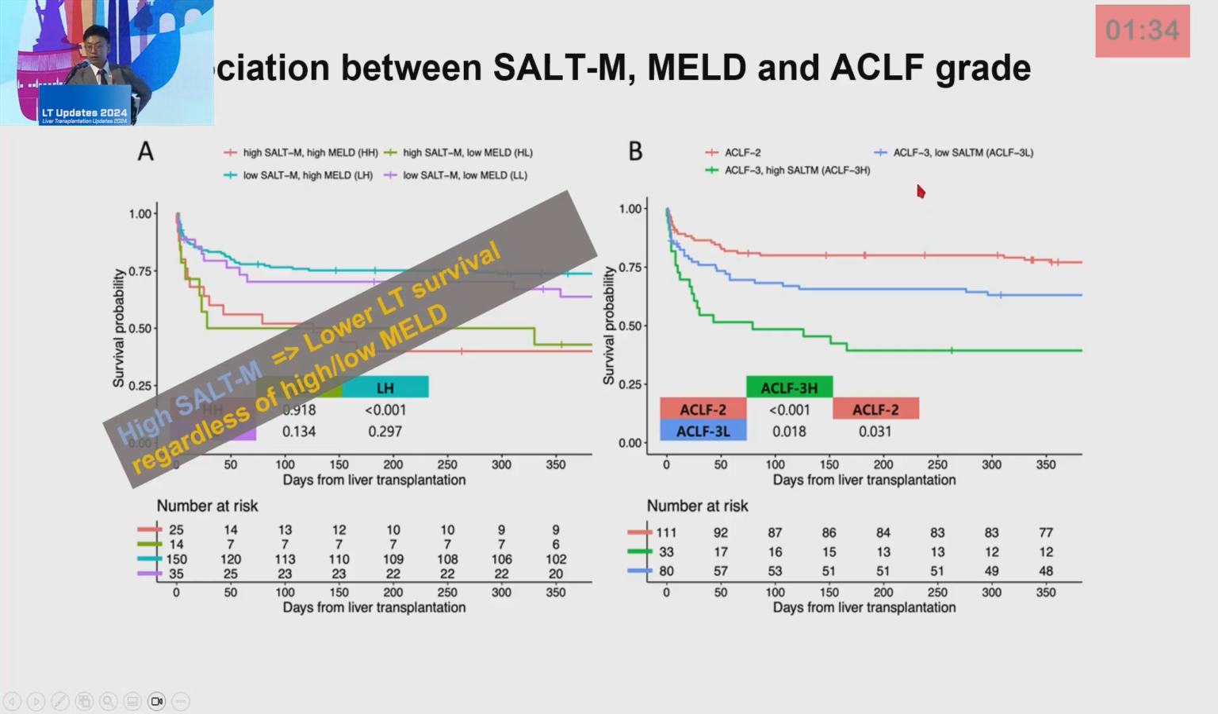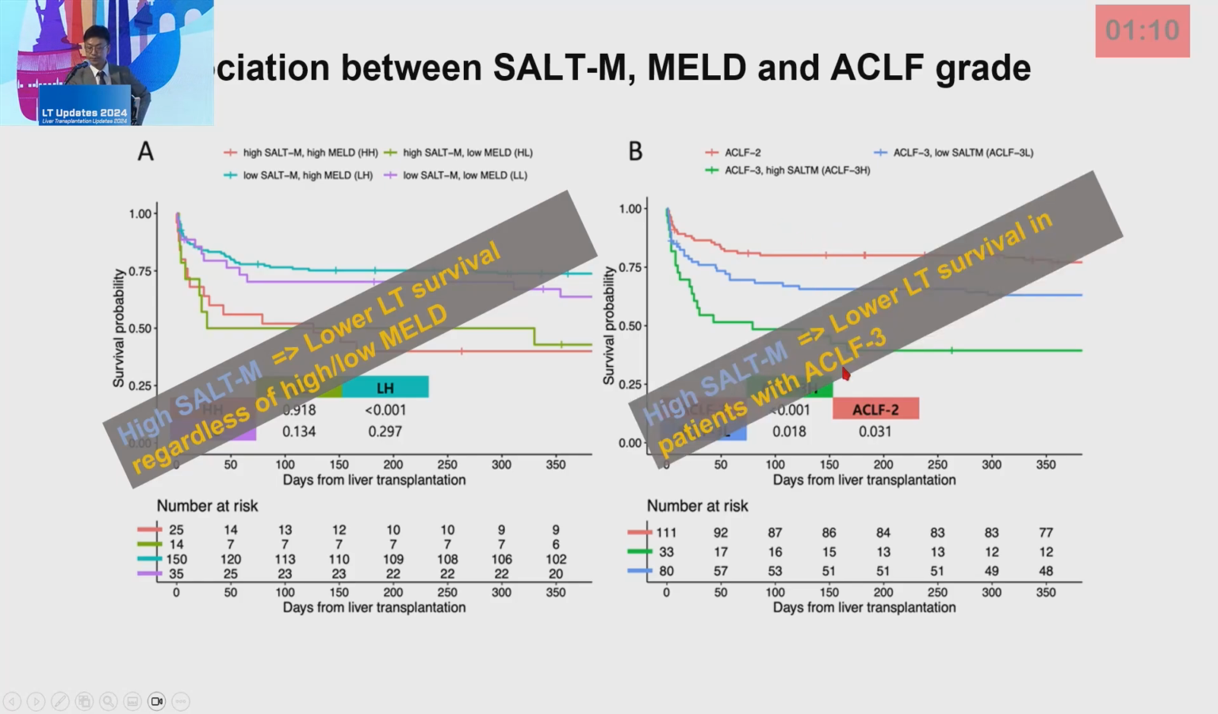When we divided the ACLF grade 3 patients into 2 groups with low and high MELD, and high SALT-M group, the ACLF 3 and low SALT-M group showed lower patient survival than ACLF grade 2 patients. However, they had about 20 percentage points higher 1-year survival than ACLF 3 with a high SALT-M group.